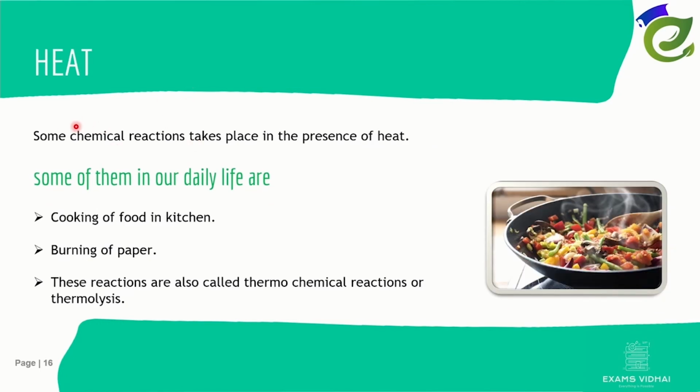Then coming to heat. Some chemical reactions take place only in the presence of heat. There are some reactions which take place only in the presence of heat. Some of them which we see are while cooking food in the kitchen. Here some heat is given for a chemical reaction to take place and form cooked food. And also while burning paper, we need to initially give some heat for a chemical reaction to take place and the paper burns. These types of reactions where we give heat for a chemical reaction to take place are called thermochemical reactions.